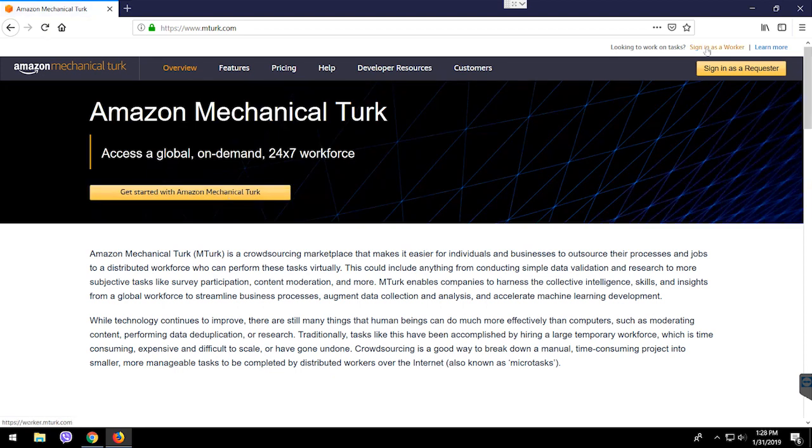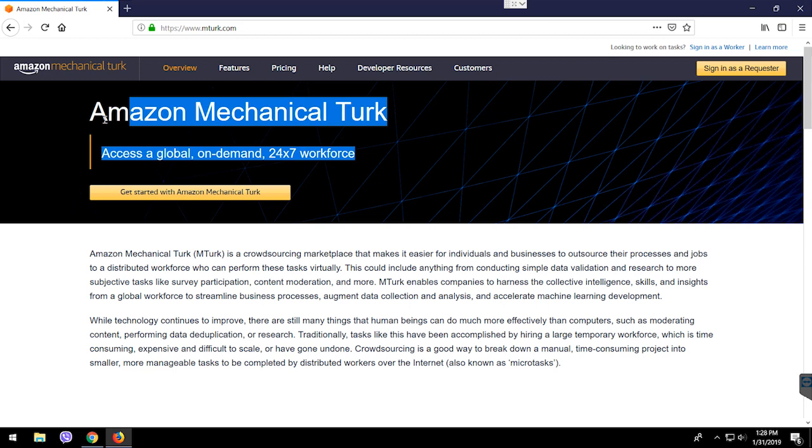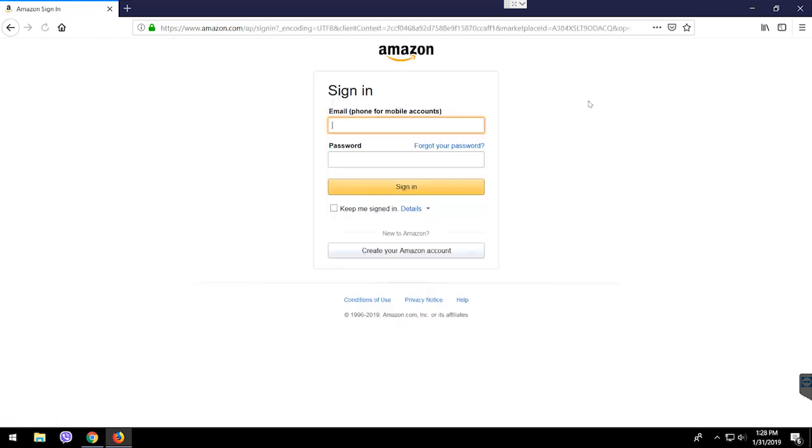So you see up there is a sign in as a worker. mturk has two types: the worker website, if you're going to work and earn money, and a requester. If you log in as a requester, that means you are the one putting up the work so people can do it for you, like maybe a university, a laboratory, or even individuals. It's really different. So we're going to sign in as a worker right here. You see, it requires registration.